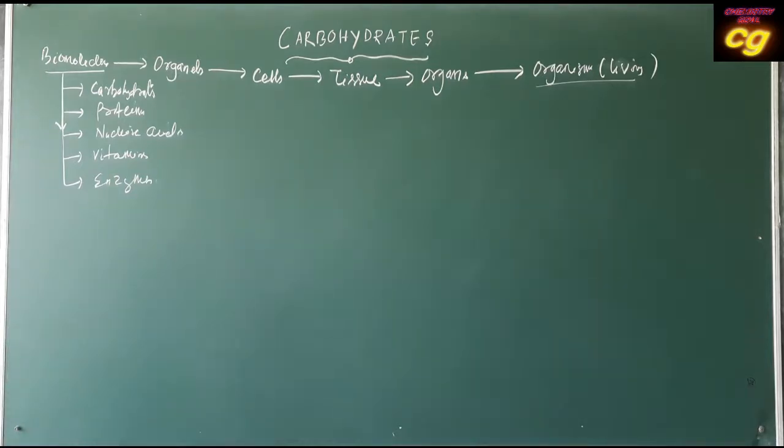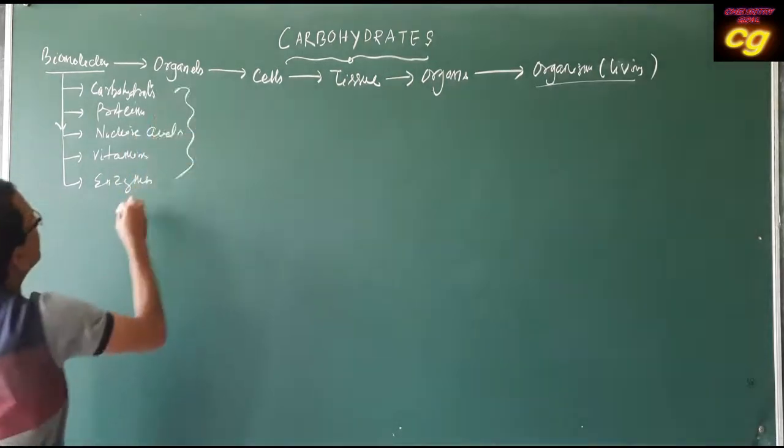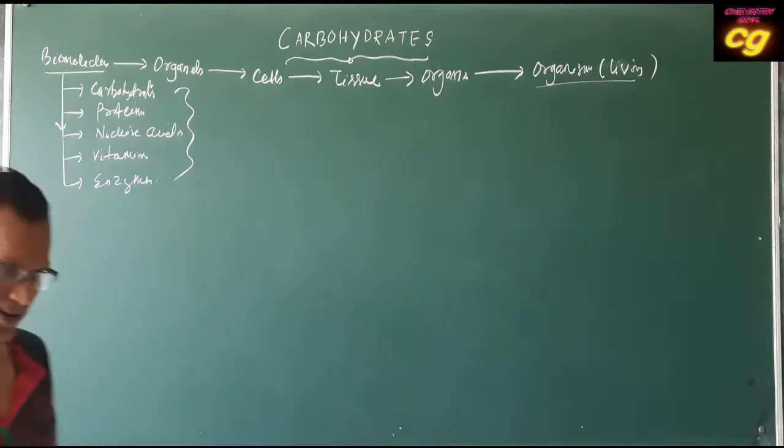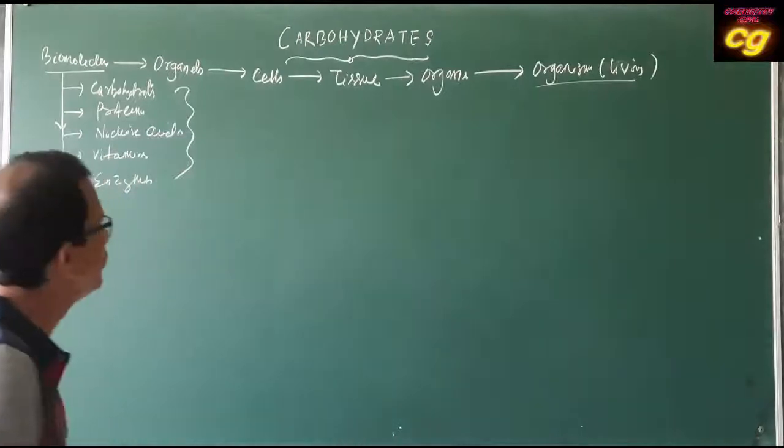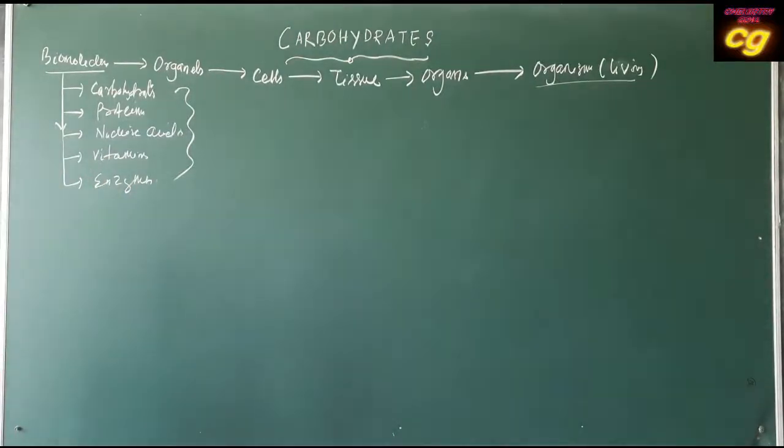So these are highly essential biomolecules necessary for the whole living organism. We will discuss in this chapter some important biomolecules.